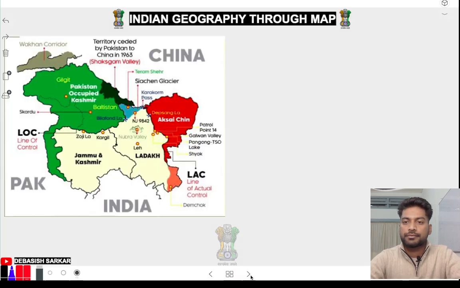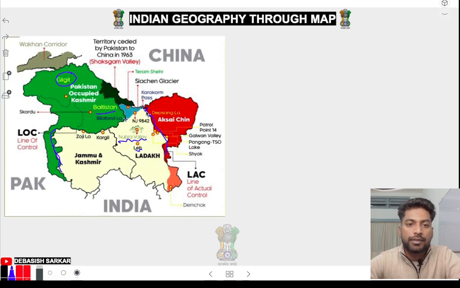Okay, now see some locations. As you know, this is the LOC and this is the LAC. Now see some places. This is called Gilgit, this is called Baltistan, this is your Nubra Valley. These are our important places.